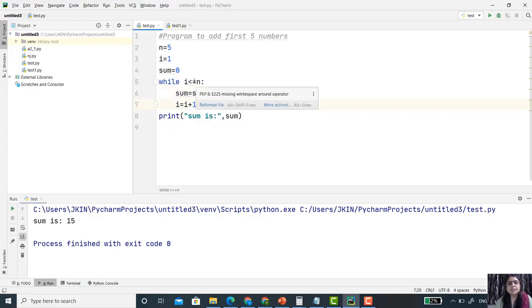Now again this condition is true. So 3 plus 3 becomes 6, and the value of i becomes 4. Again this condition is true. So 6 plus 4 is 10, and the value of i is 5. Again it checks this condition, and again it is true. So 10 plus 5 is 15, and now the value of i is 6. Now it checks this condition. No, this time 6 is not less than or equal to 5. So the while loop is not executed, and it simply prints the sum.